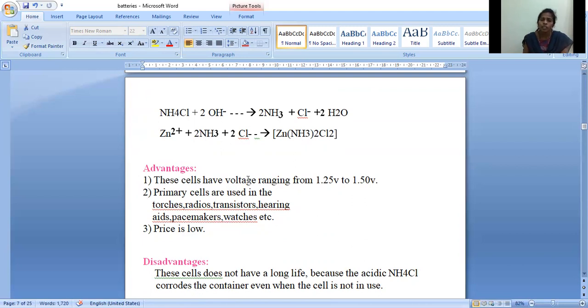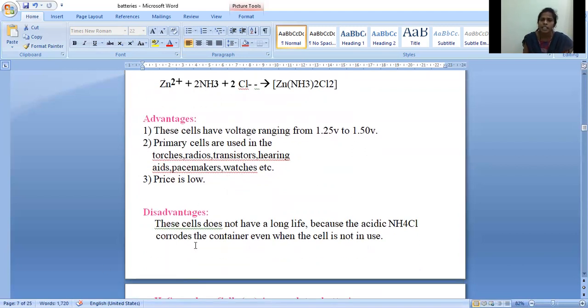So now let us see what the disadvantages are. These cells do not have a long life because the acidic ammonium chloride corrodes the container even when the cell is not in use.